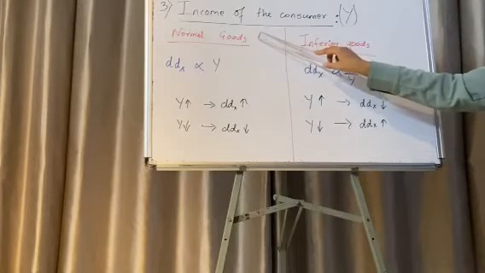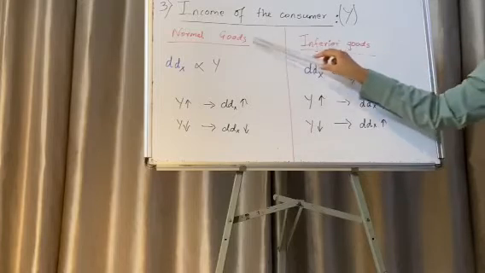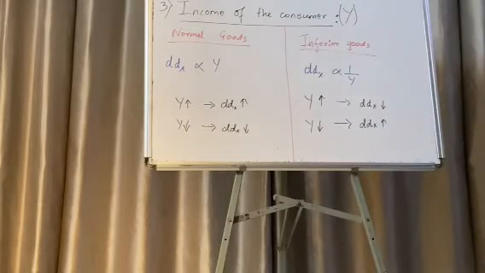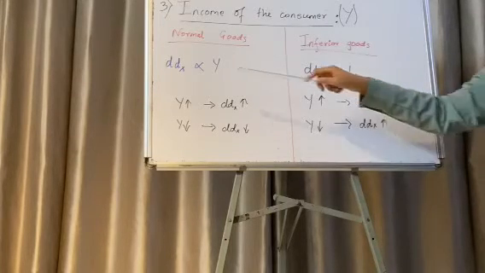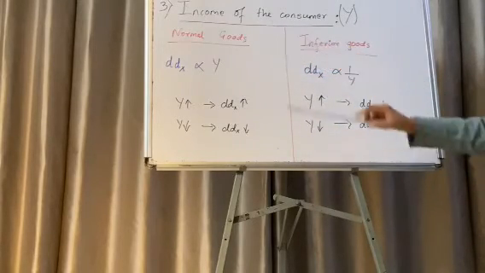First is the normal goods and the second is the inferior goods. In case of normal goods, if the income of a consumer increases, the demand for that commodity increases, and vice versa. So there is a direct relationship between the demand for a commodity X and the income of the consumer in case of normal goods.